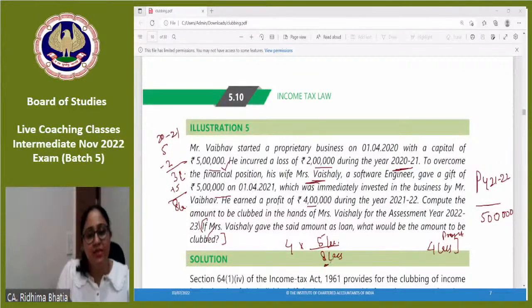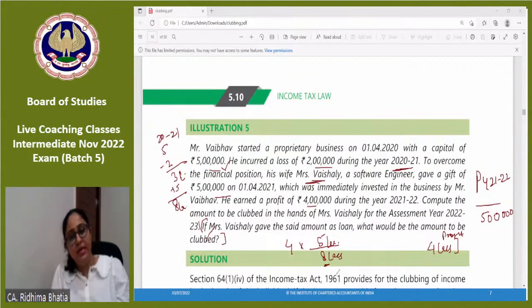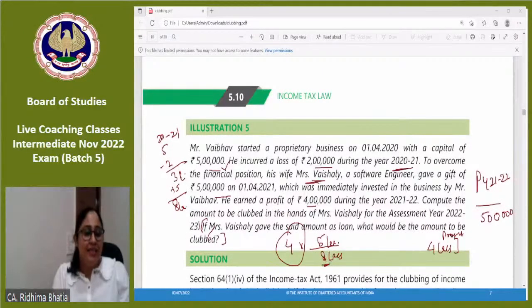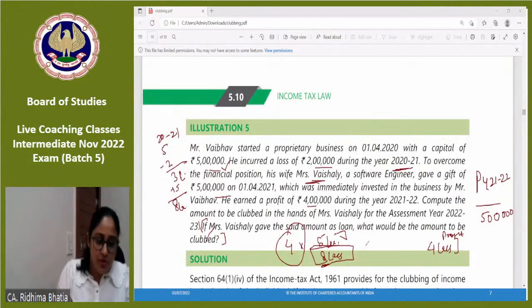For the year 21-22, 8 lakh was invested in the business: 3 lakh which was carried forward and 5 lakhs given by Vaishali. Out of this, 4 lakhs was earned. On 8 lakhs of capital, 4 lakhs was earned. So how much should be clubbed? As much as belongs to the 5 lakhs. So by the unitary method, 4 lakhs multiplied by 5 upon 8, which is 2.5 lakh, would be clubbed in the hands of Vaishali.